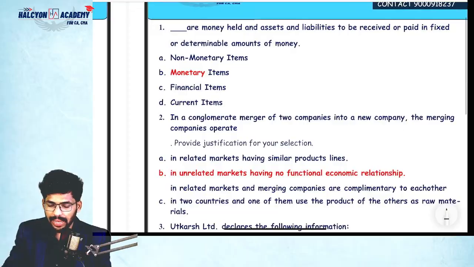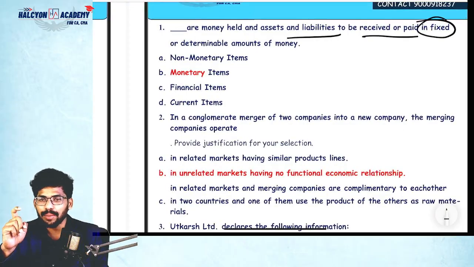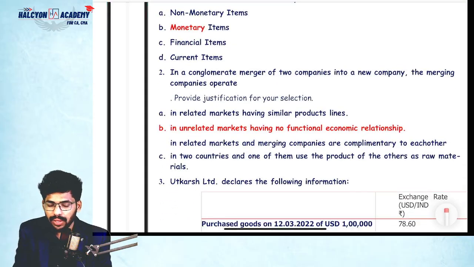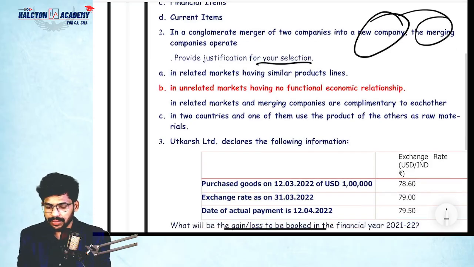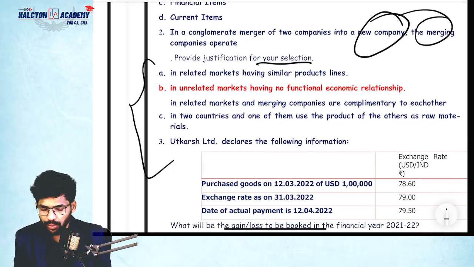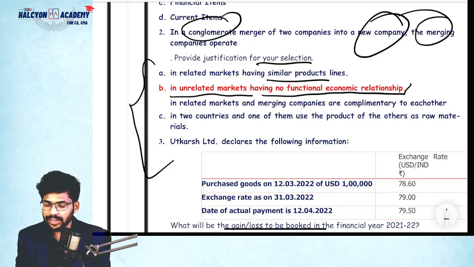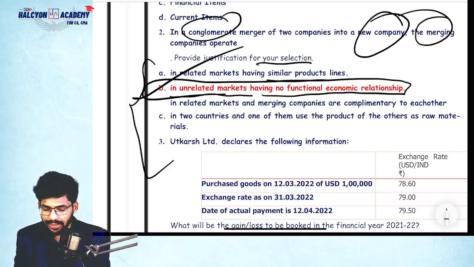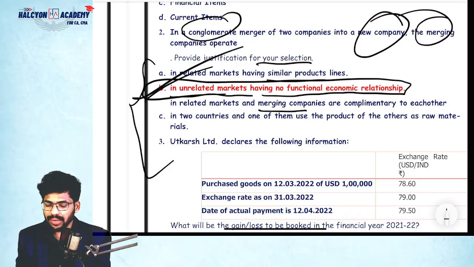Coming to Ind AS 21, items held for assets and liabilities to be received or paid in fixed or determinable amounts means monetary items. In conglomerate merger, two companies into one company, provide justification for your selection. So what are the points? In related markets have similar product lines, sir. Conglomerate means completely different, sir. There is no relationship. So unrelated markets have no functional economic relationship. In related markets, merging companies are complementary to each other. So obviously easily we can find out conglomerate means different.